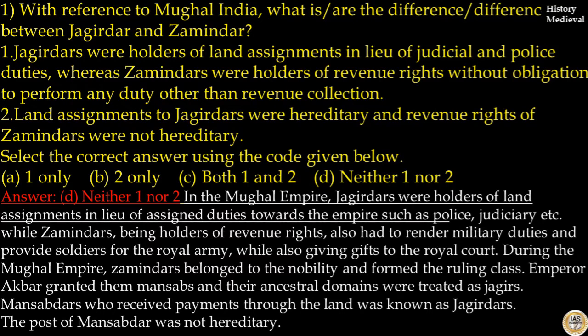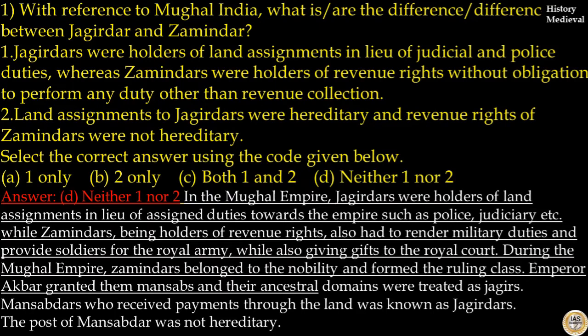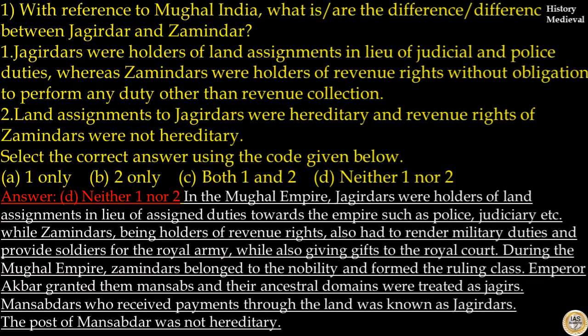In the Mughal Empire, Jagirdars were holders of land assignments in lieu of assigned duties towards the empire, such as police, judiciary, etc., while Zamindars, being holders of revenue rights, also had to render military duties and provide soldiers for the royal army, while also giving gifts to the royal court. Hence, statement 1 is incorrect. During the Mughal Empire, Zamindars belonged to the nobility and formed the ruling class. Emperor Akbar granted them mansabs and their ancestral domains were treated as jagirs. Mansabdars who received payments through the land were known as jagirdars. The post of mansabdar was not hereditary, hence statement 2 is incorrect. So, the answer to this question is option D.